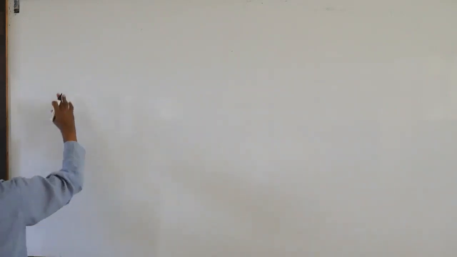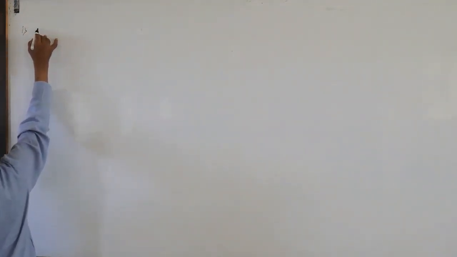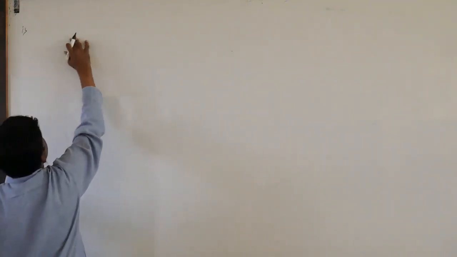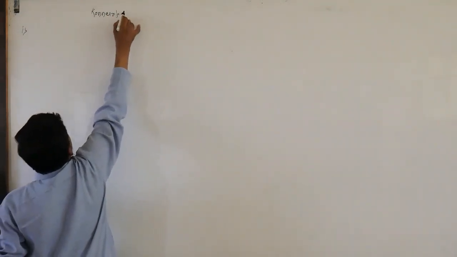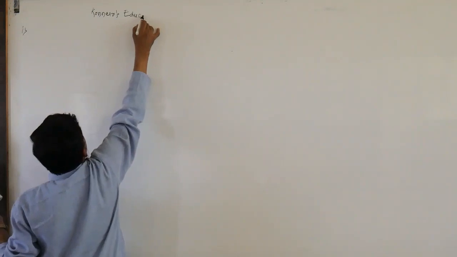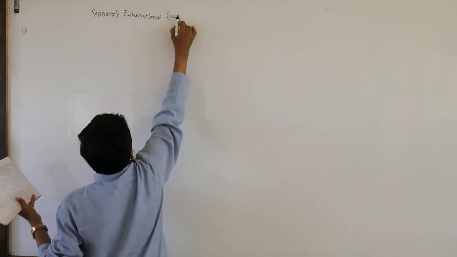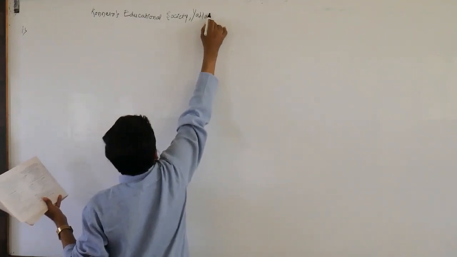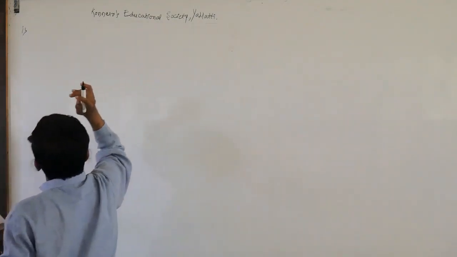Here it has mentioned the number 1. Firstly, I need to write the educational institution's name, that is the non-profit organization name, Connors Educational Society Ltd. This is the non-profit organization name.